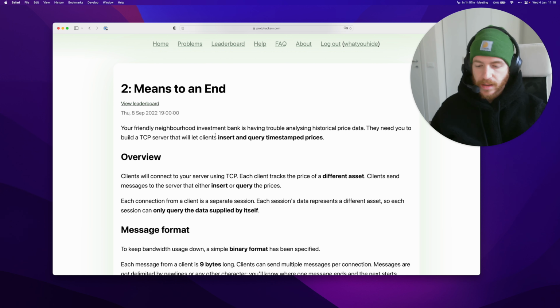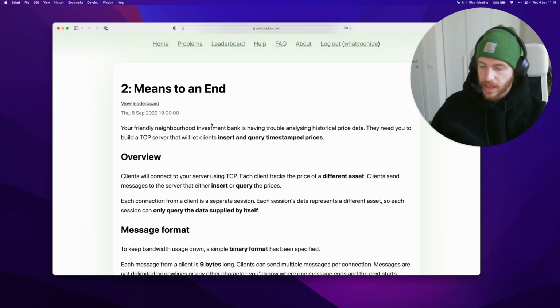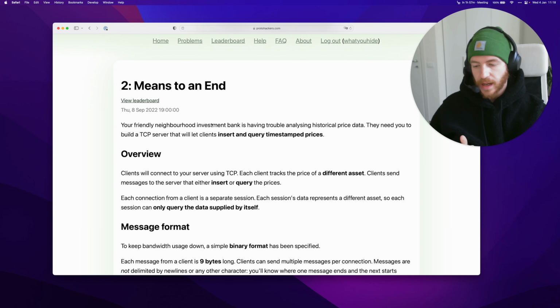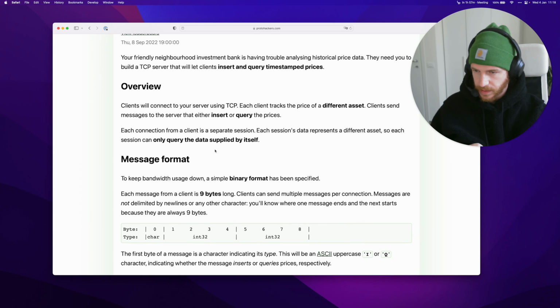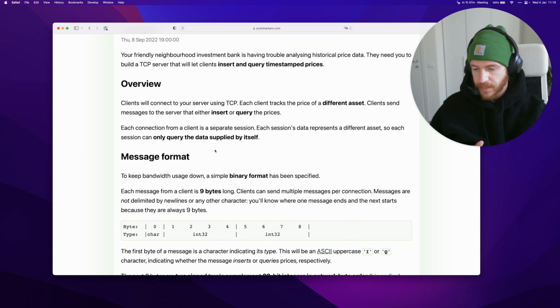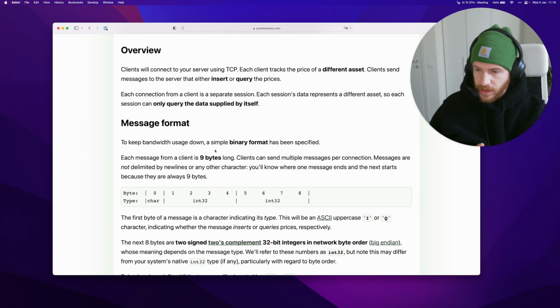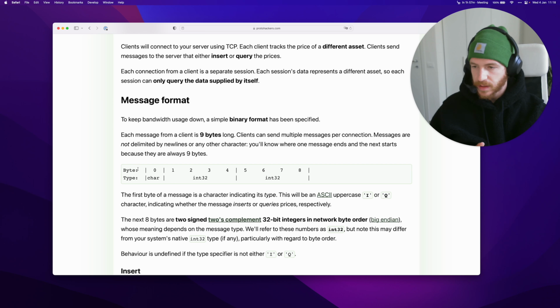Essentially, we'll be building a TCP server that can respond to two kinds of requests, which are insert requests, which insert a timestamped price in our database, and query requests, which ask for the average price in a given time interval. So we'll be building a sort of small, simple database. The problem specification details the binary protocols here.